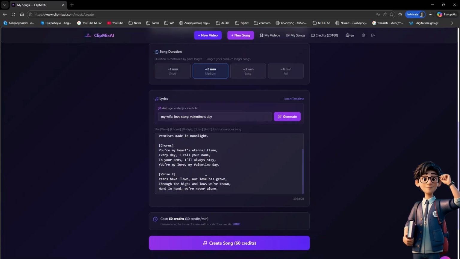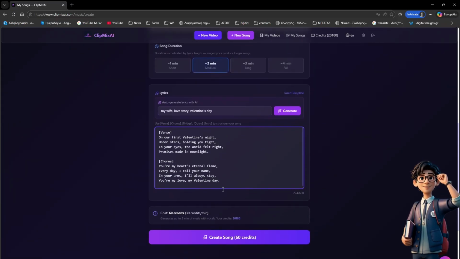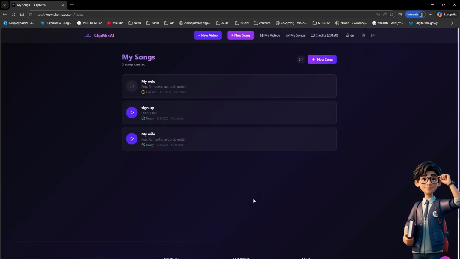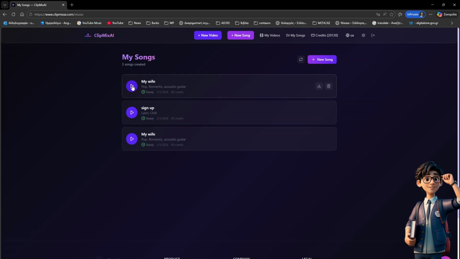You can change something here. You can delete a part, then you click Create Song. It tells us that the song will cost 60 credits. Ready, you can download it and you can press play and listen to it.